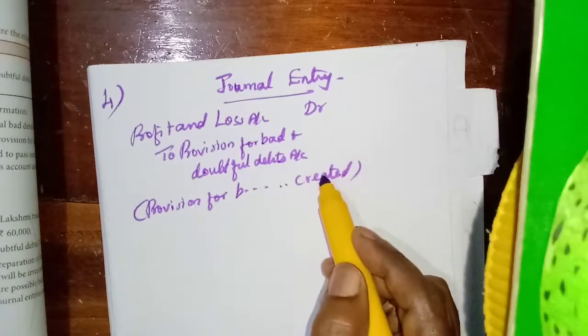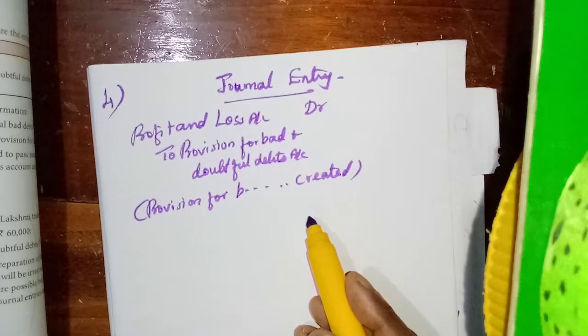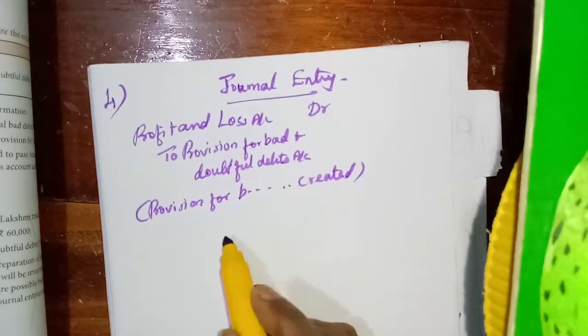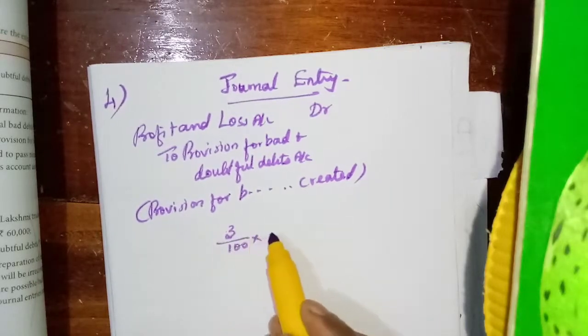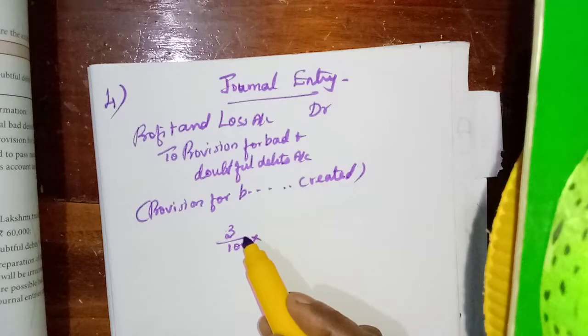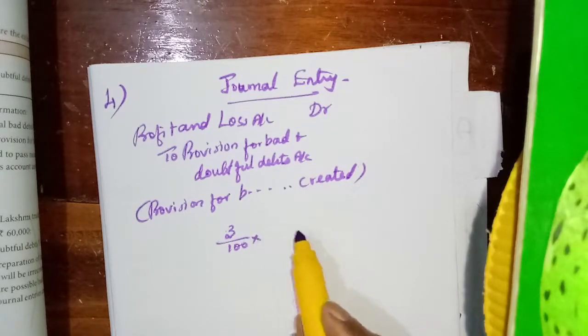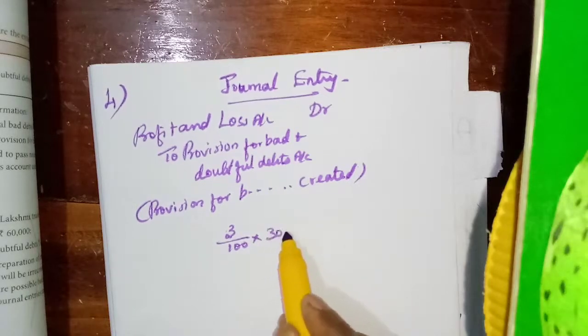How much do we need to calculate? Here it is found that 3% of sundry debtors is doubtful of recovery. So we need to calculate 3 by 100 into which amount? In the beginning, the trial balance shows sundry debtors and bad debts. So we can take the sundry debtors totally.